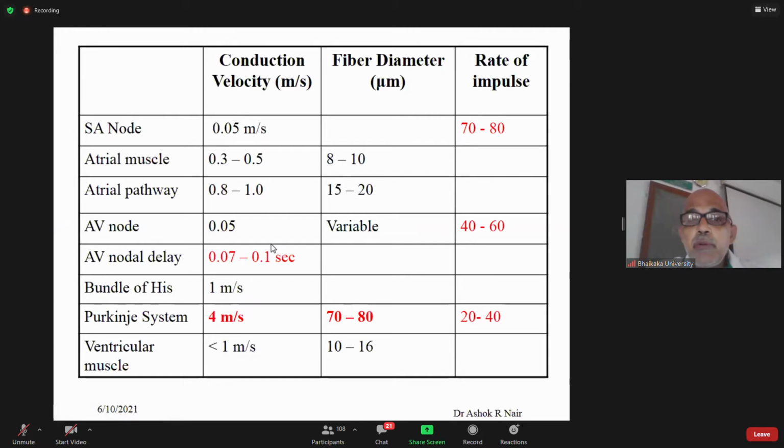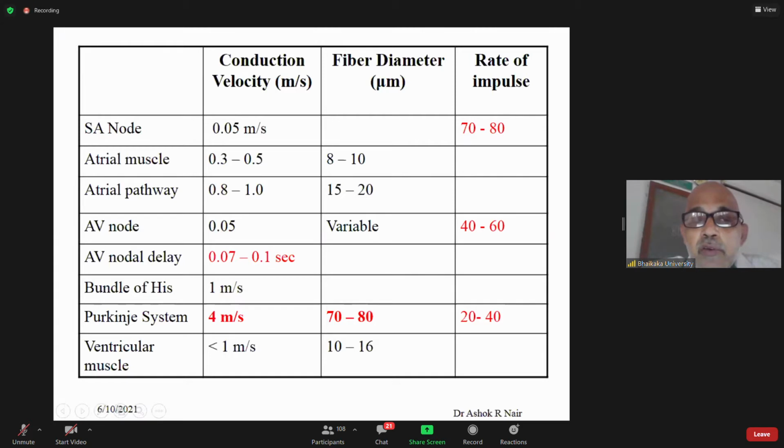This table we have seen last class. The conduction velocity in Purkinje fibers is 4 meters per second. Now, the SA node, AV node and Purkinje fibers are potential pacemakers.